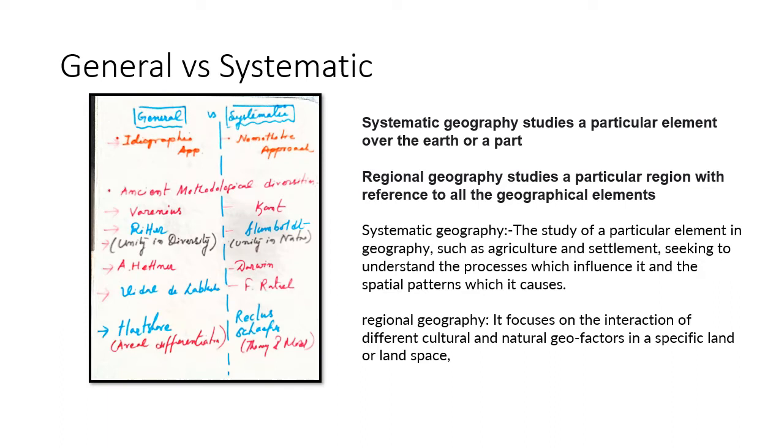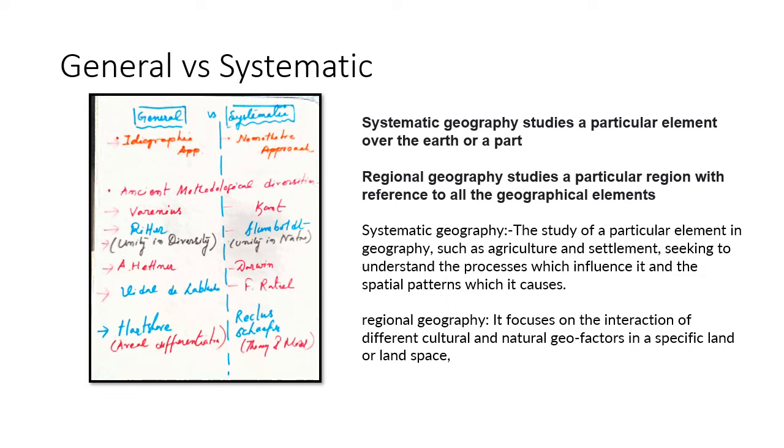And on the contrary, the systematic approach in geography, or the systematic methodology in geography, studies a particular element over the earth. Systematic geography is related to the element. Basically, the first priority is the element, then come the geographical attributes.